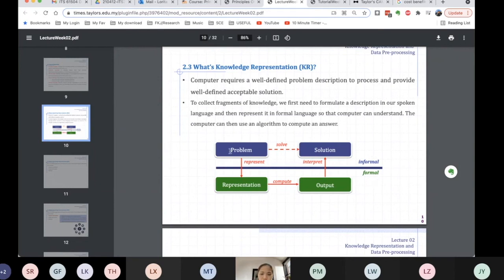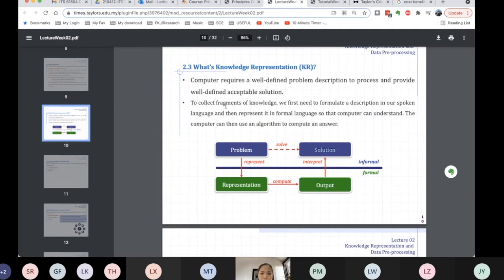For us, when we have a problem, we can solve it and provide solutions. But in order for a computer to solve the problem, we have to represent it in a different form for it to understand. So we need to represent it, and only then is the computer able to compute it and provide us with the output. And this output needs to be interpreted for our understanding.